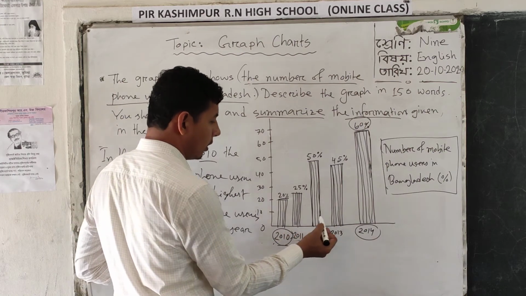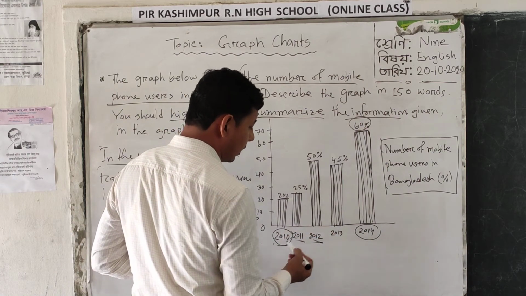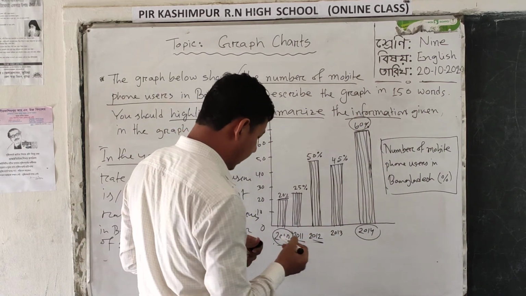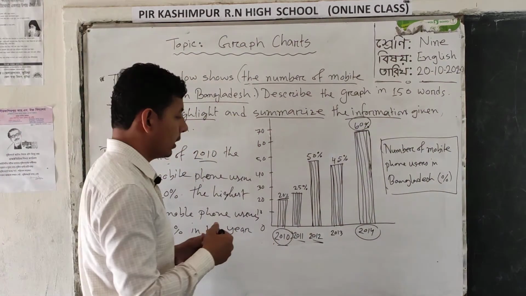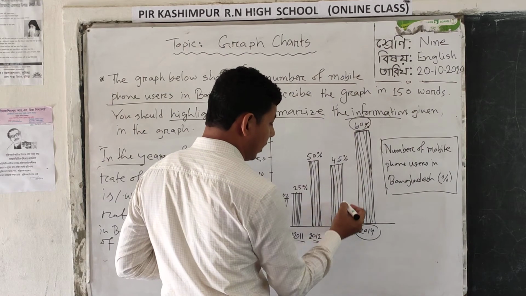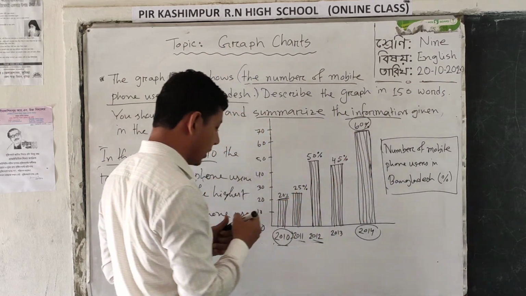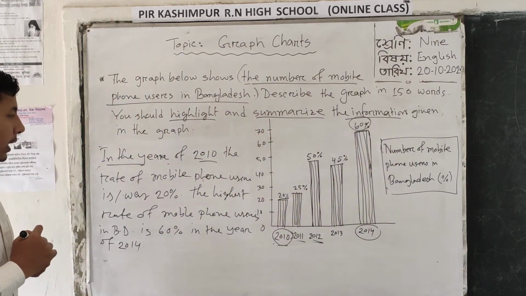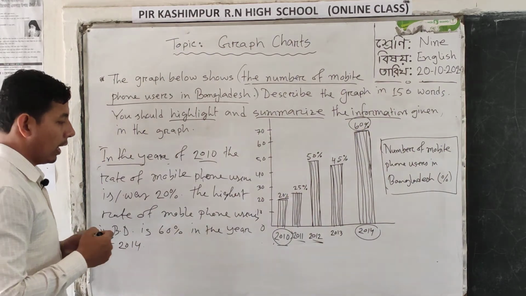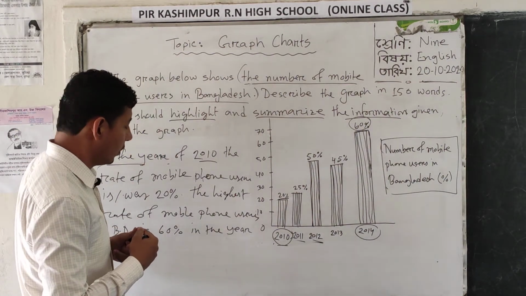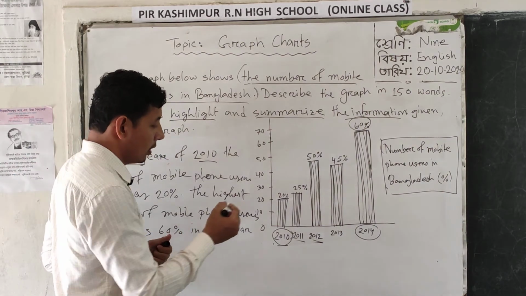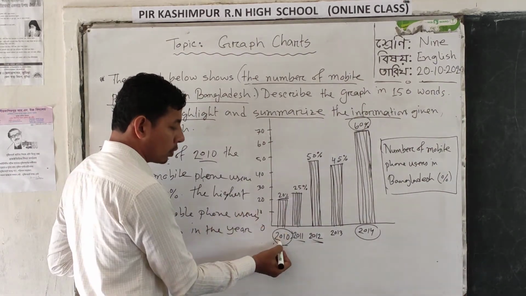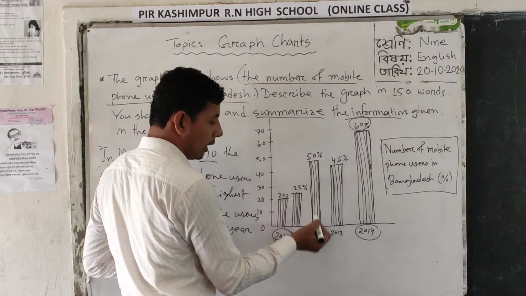But from 2012 to 13, the diagram is decreasing, and then the rate is increasing again. So you can describe that the rate of mobile phone users in Bangladesh is increasing from 2010 to 2012.